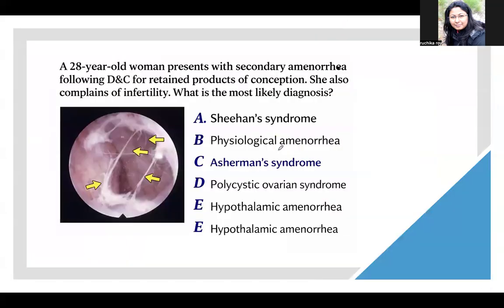Now just tell me the answer of this. A 28-year-old woman presents with secondary amenorrhea following a D&C operation for retained products of conception. Remember, retained products of conception, and after that she did the D&C operation, and after that she developed secondary amenorrhea. She also complains of infertility. So what is the most common cause? The answer will be Asherman syndrome.